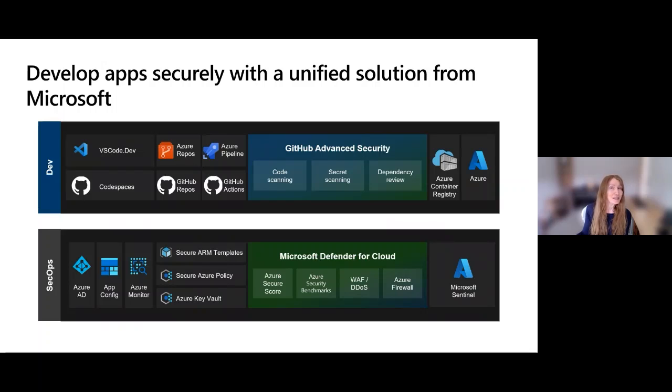But then when you look at the SecOps side, there's identity, Azure AD, not limited to just inside Azure, right? You can extend it beyond Azure to give you zero trust security throughout your entire organization. And Azure Policy helps control activities across Azure generally. So almost any scenario where there's an action happening inside Azure, you can have some Azure Policy control to either force the software deployment, block something adverse, or remediate, right?